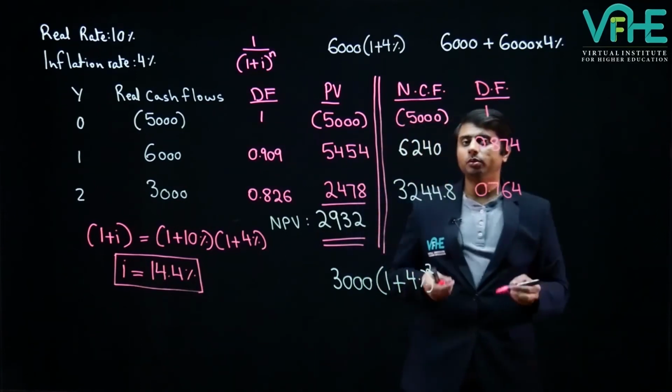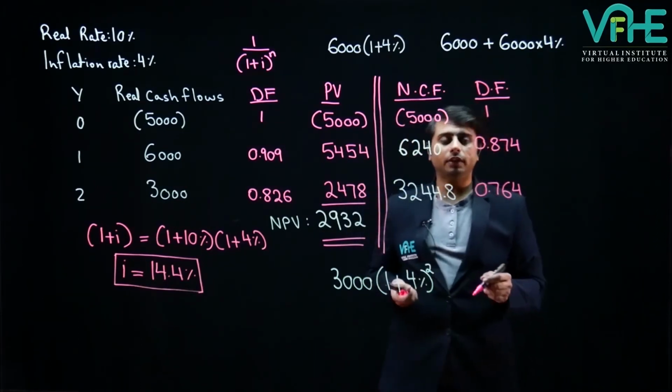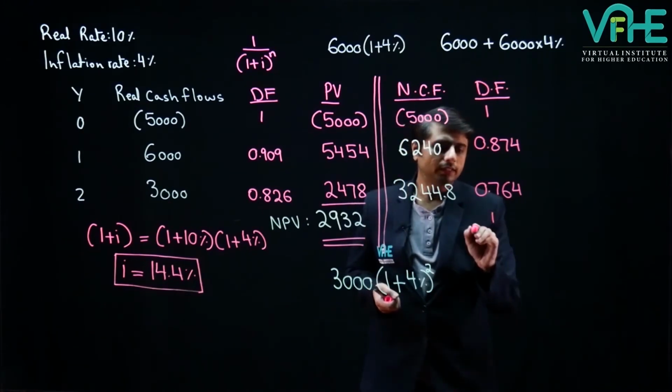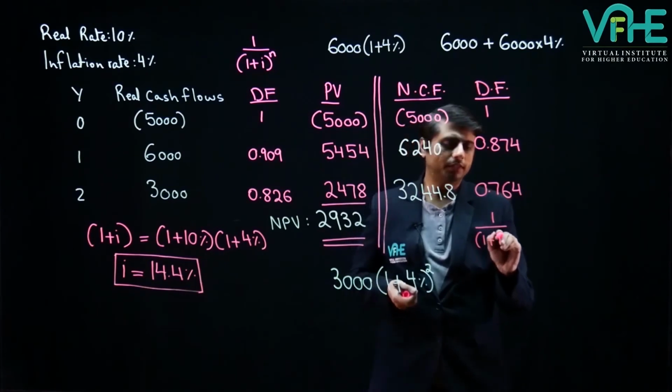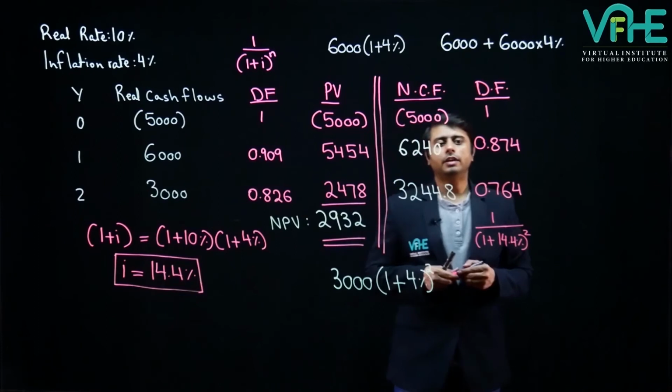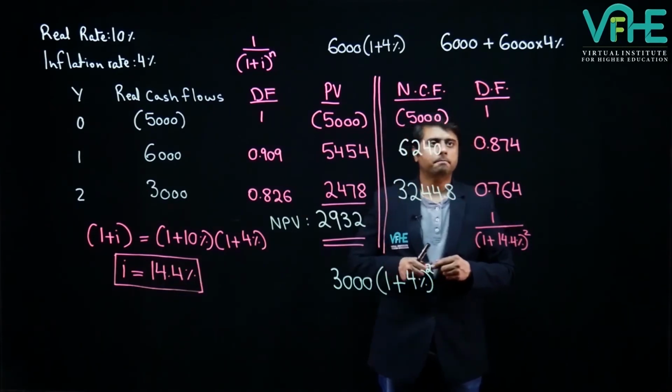In order to remind you how we calculated these discount factors, let me discuss the working of 0.764. It is 1 divided by 1 plus 14.4% power 2. This is how we calculate this discount factor.